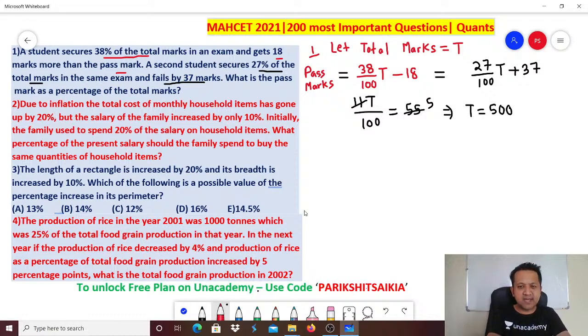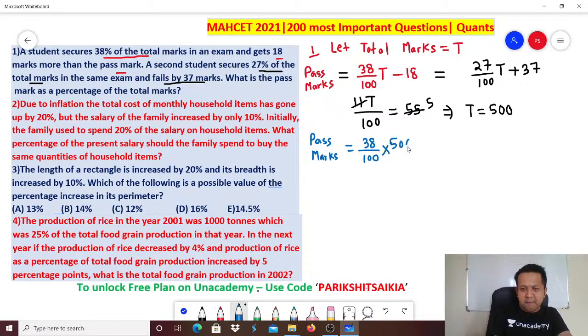What is the question asking? The question is asking what is the pass marks as a percentage of the total marks. So what is the pass marks? Can you substitute it back in the equation? Pass marks is equal to 38 by 100 into t. T is 500. Remember, minus 18.